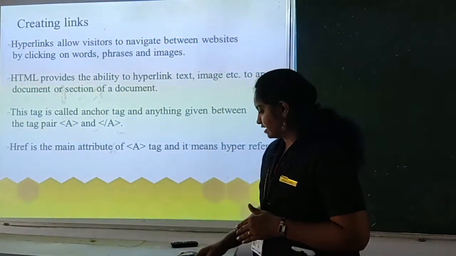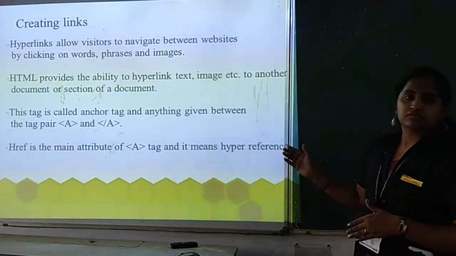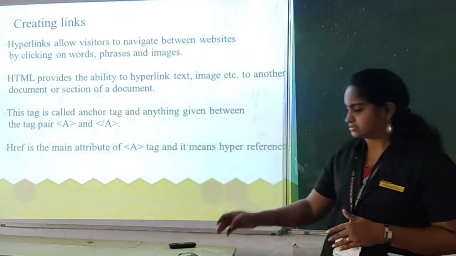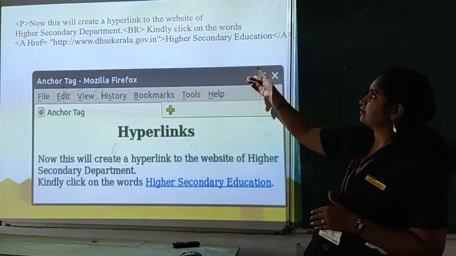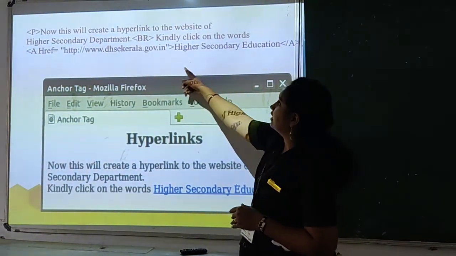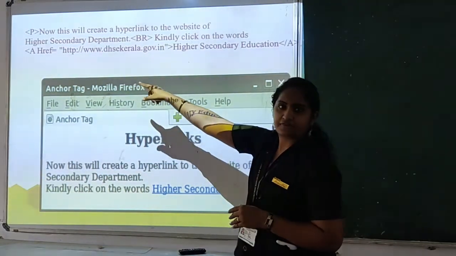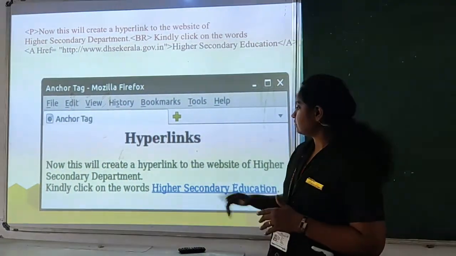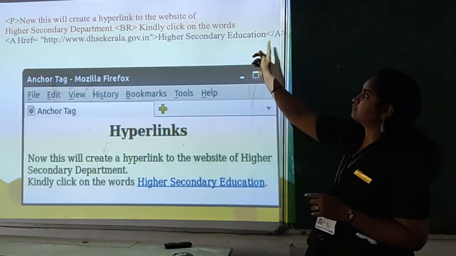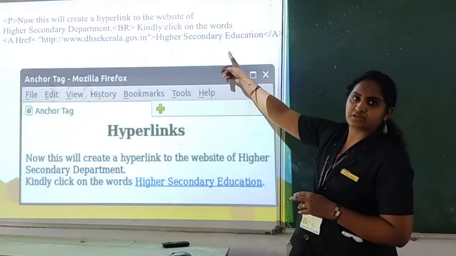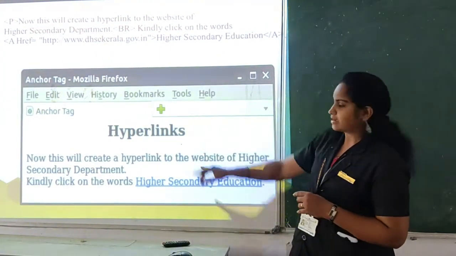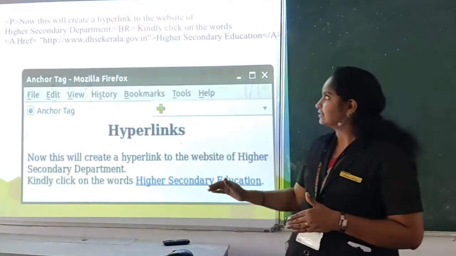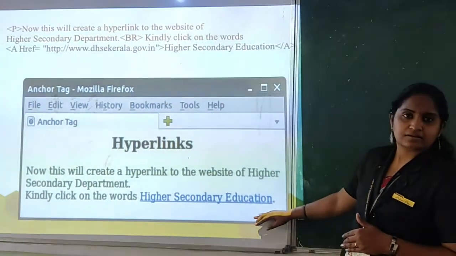Okay, so how can we use that? The main attribute of the tag A is href. Okay, that is hypertext reference. You see that? Here you can see, for the Higher Secondary Department, we have A href, and we are giving that particular website's address. So for that particular word, higher secondary education, we have included the link. Okay, by clicking that, it will go to that particular website. Clear? So like this, you can include a link in a web page.